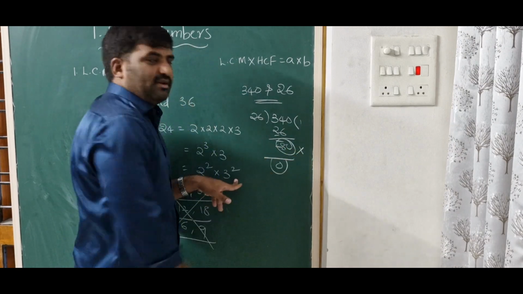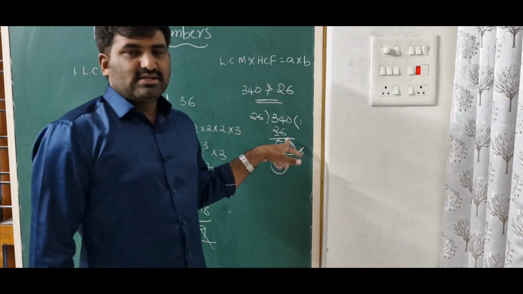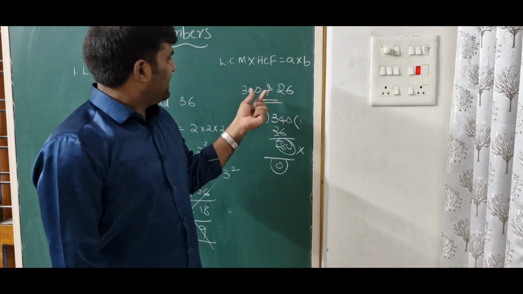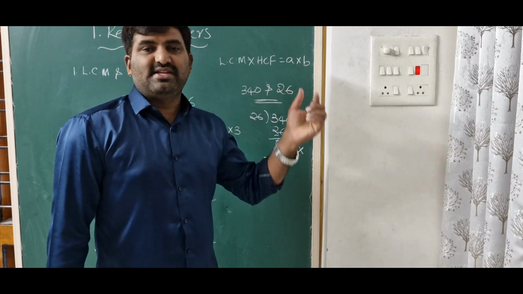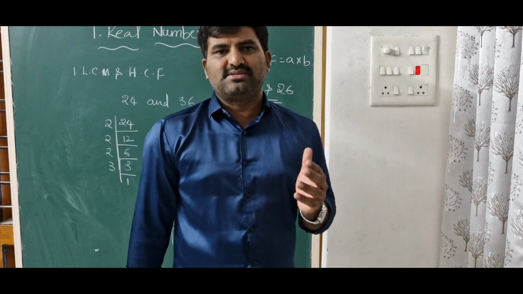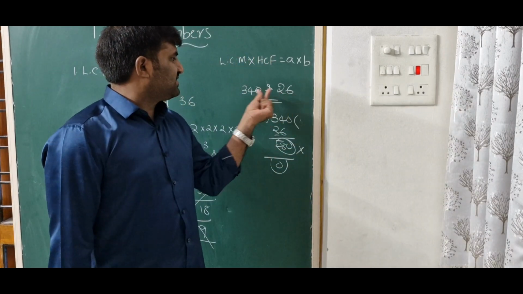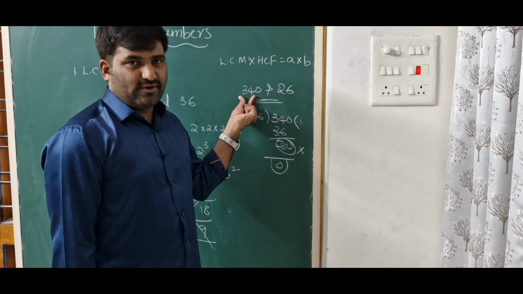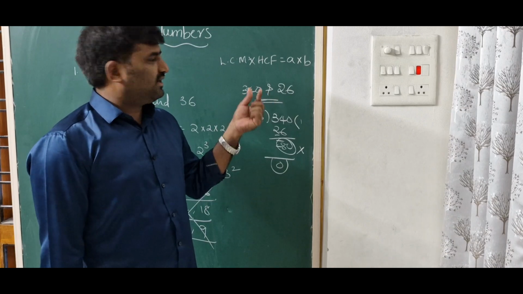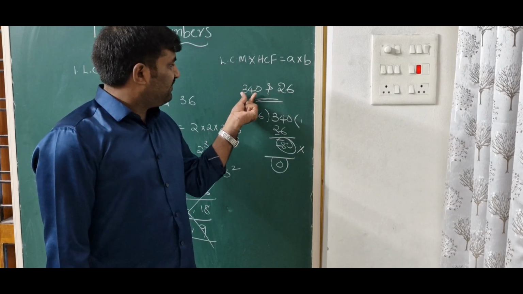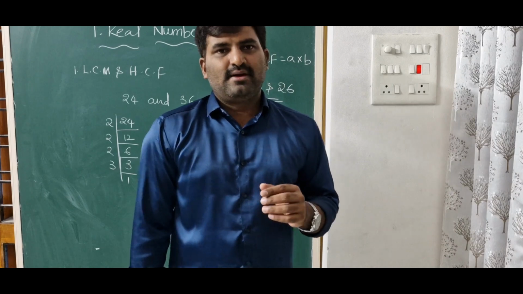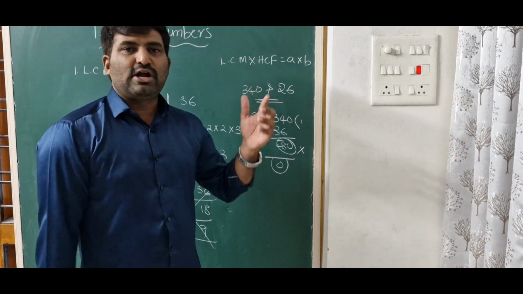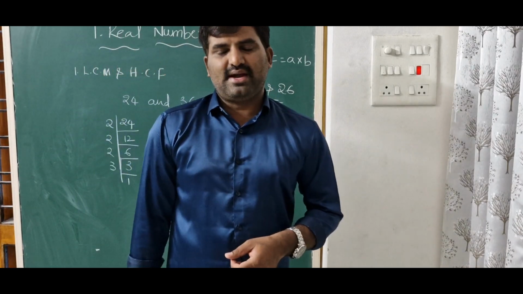So it is not divisible by 26. Here we can say that getting LCM as 340 and HCF as 26 is not possible for any two numbers, because 26 is not a factor of 340, or you can write the reason as 340 is not a multiple of 26. By this reason we can say these two numbers are not possible as LCM and HCF.